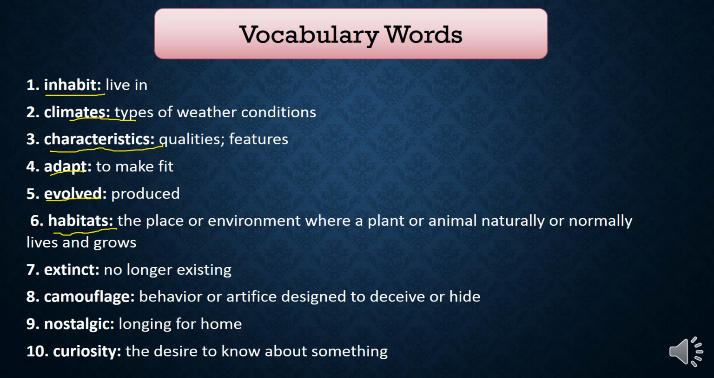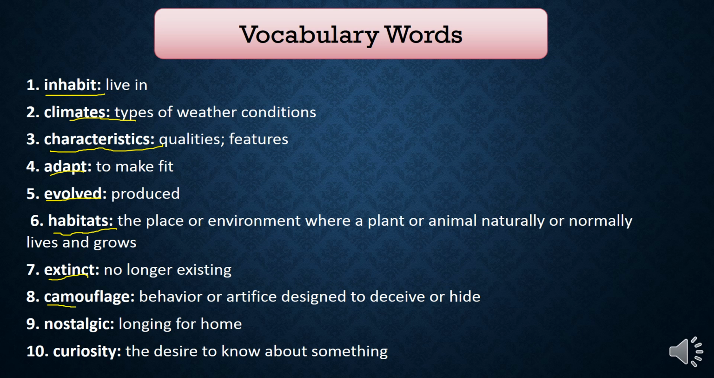Number seven, extinct. Extinct means no longer existing. It means disappeared. It is no longer found on planet Earth. Some animals are extinct. It means these animals disappeared, such as dinosaurs, for example. These animals disappeared. They are no longer existing, so we say that these animals are extinct.